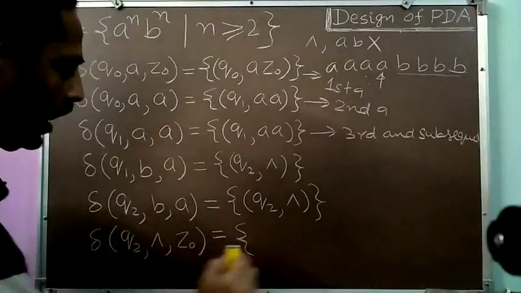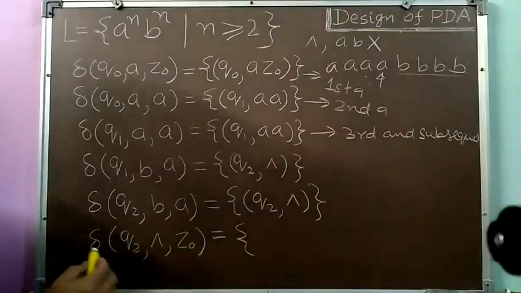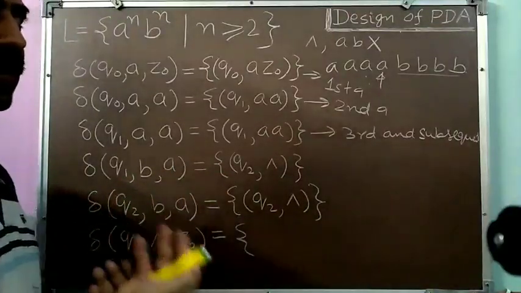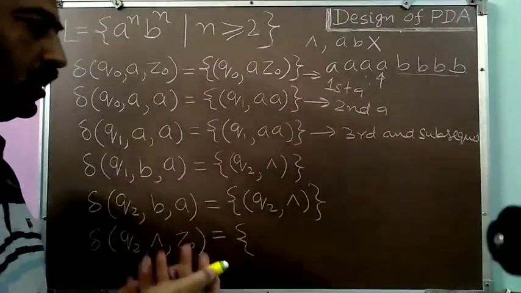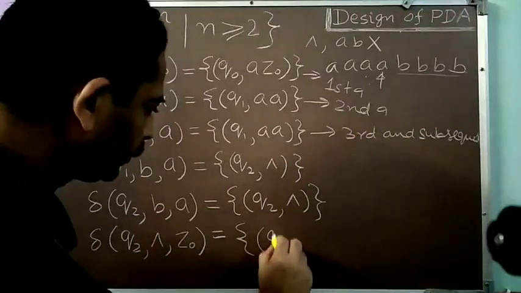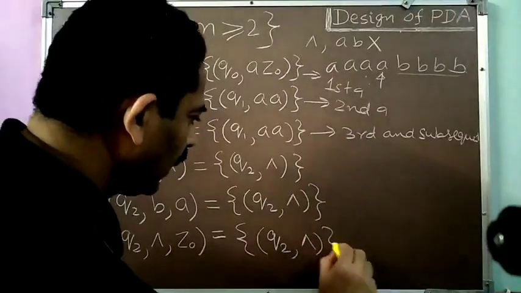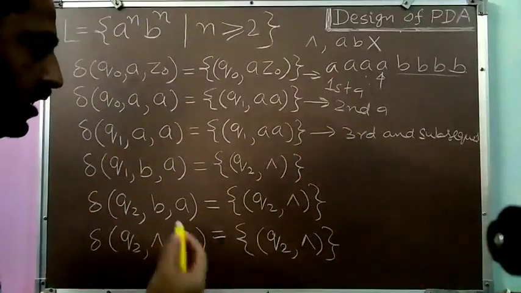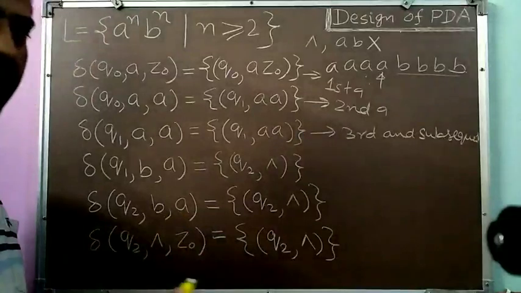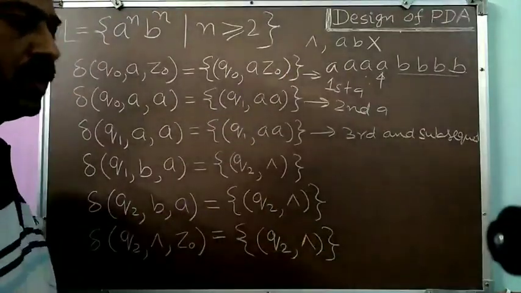Okay. So if I reach such a situation, it simply means that the number of A's and number of B's are equal. Then I have to signal the success. Okay. So what I will do, I will signal the success: Q2, null. When I do Q2, null, the topmost symbol Z0 is erased, and when Z0 is erased, my push down store is empty.